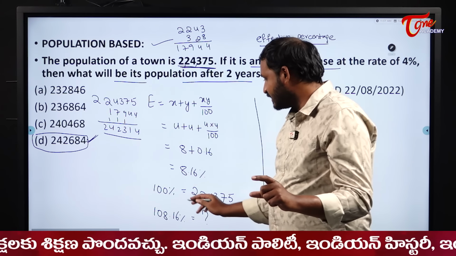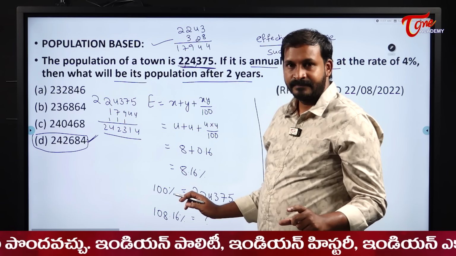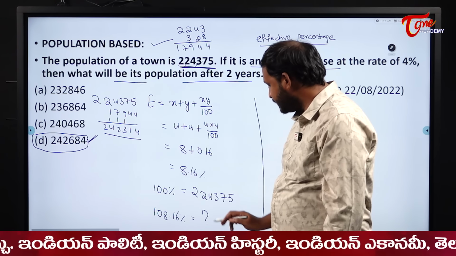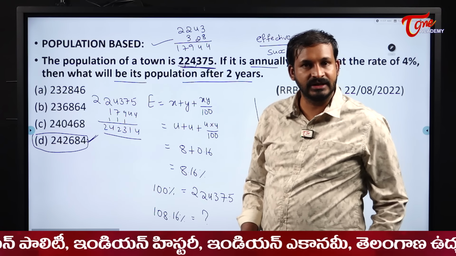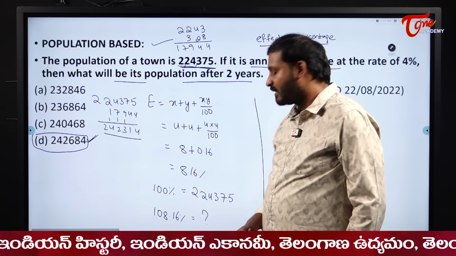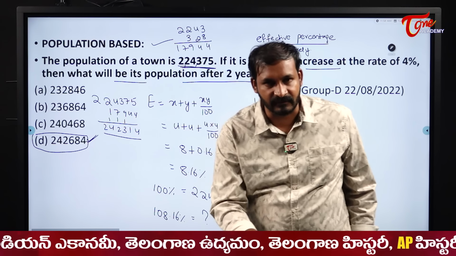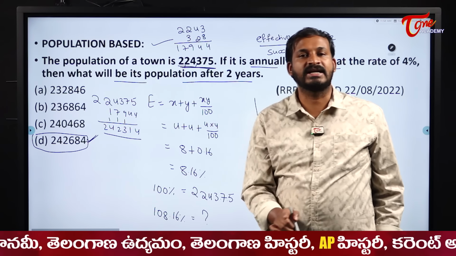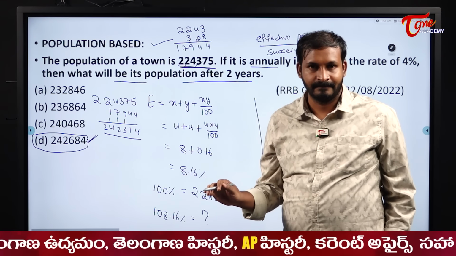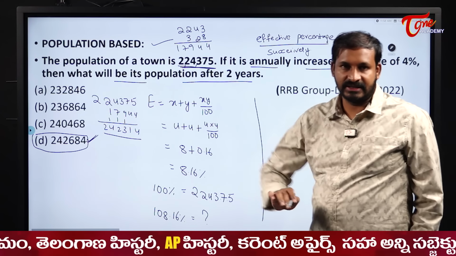So my suggestion is, if 100% is this one, I am finding 8%. See, 10% means a decimal point before the last unit digit and 100% means a decimal point before the last two digits. So this is how we find the answers for this type of questions. Don't try to find the exact answer. It will waste a lot of time. Okay, that is the first method. This is how we do.